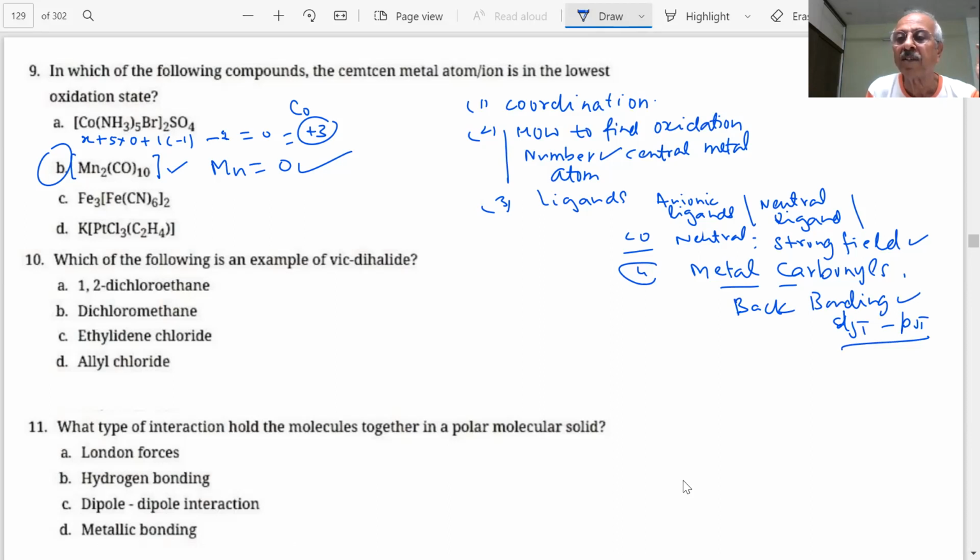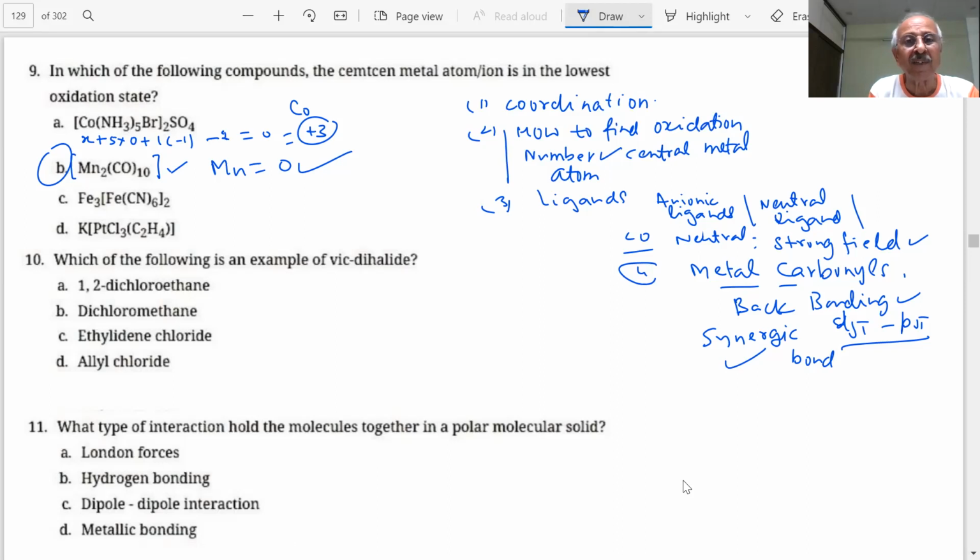The result of that is called a synergic bond, and they become very stable. What is synergic bonding? We discussed that when we discussed metal carbonyls. In the NCERT book you have seen that it is an important topic for the exam. So how do we calculate the oxidation number? One question is expected on this. They can be put in any form, any way.